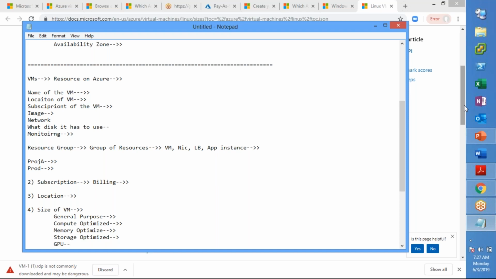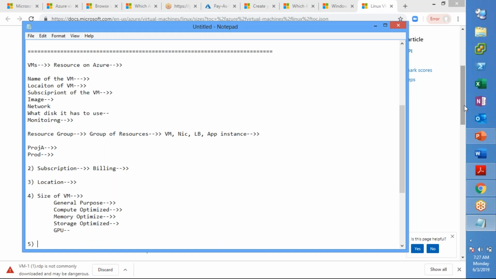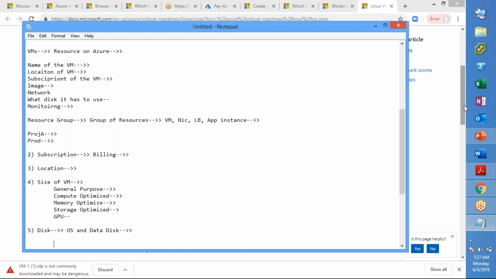The next one is disk. How many disks do I need? The OS and data disks, right? There are two types of disks. When you create a VM, by default your OS disk is created, right? And when you create an OS disk or any disk for that matter, there are three types of disks.